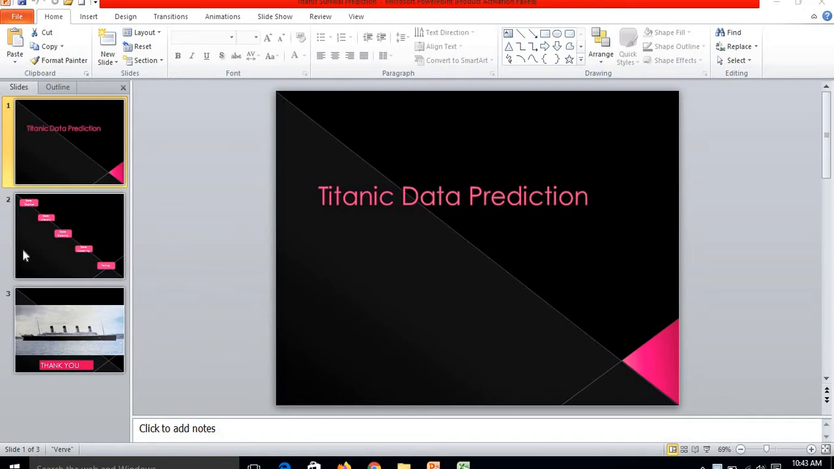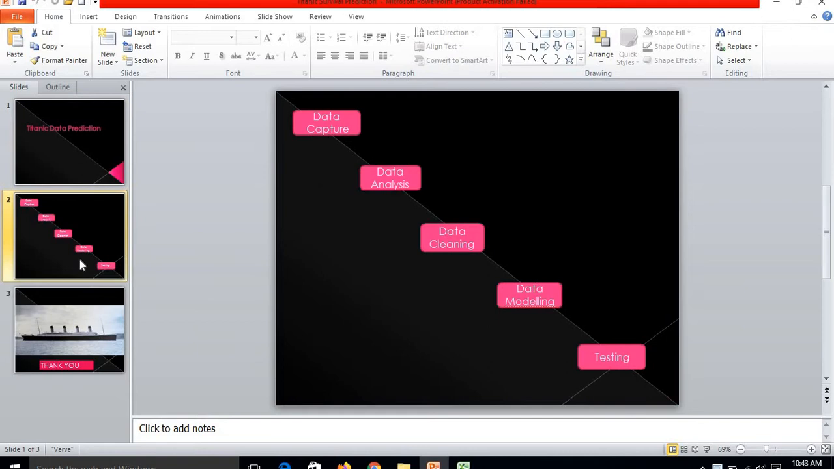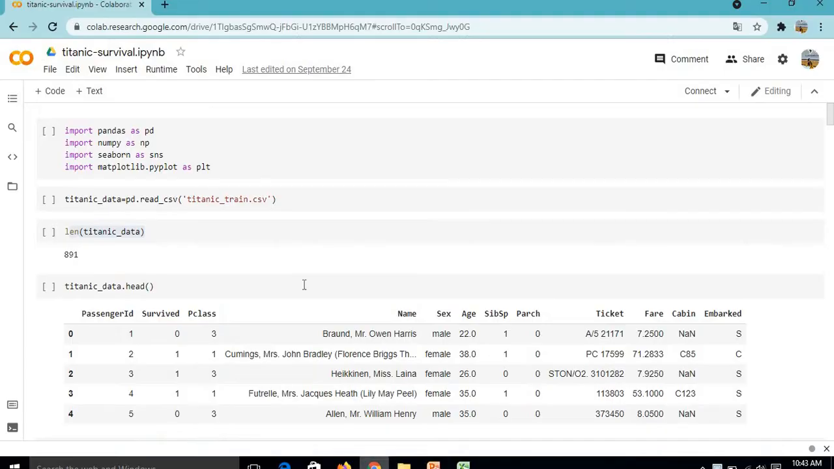Here we can see, first we will capture the data, Titanic data, then we will do some data analysis, further we will do some data cleaning, data modeling, and finally do the testing of our data. Now we can see the code.